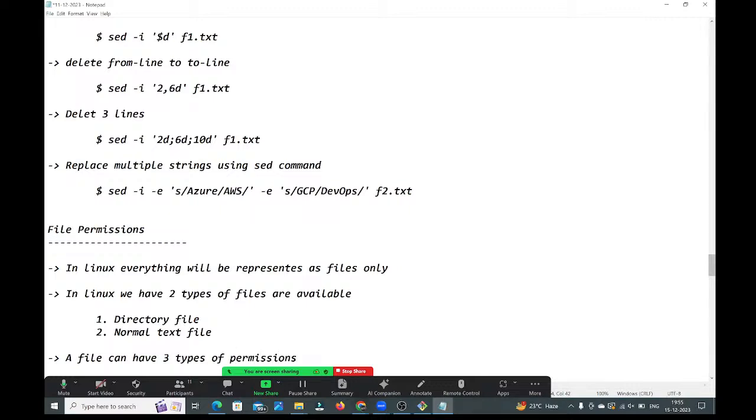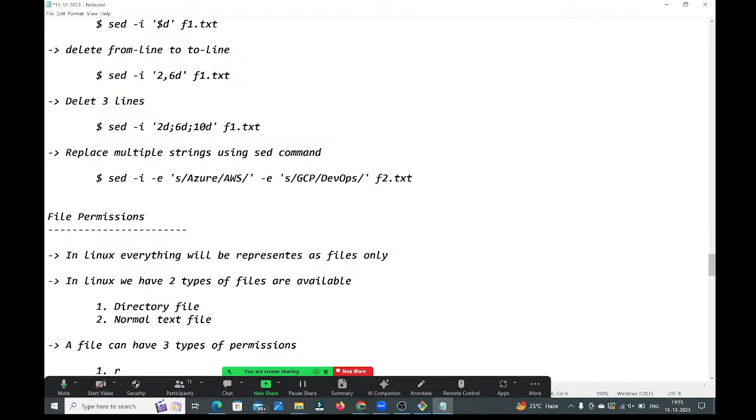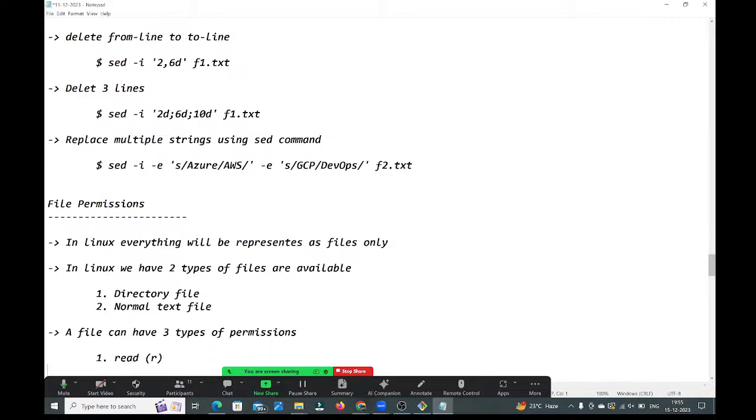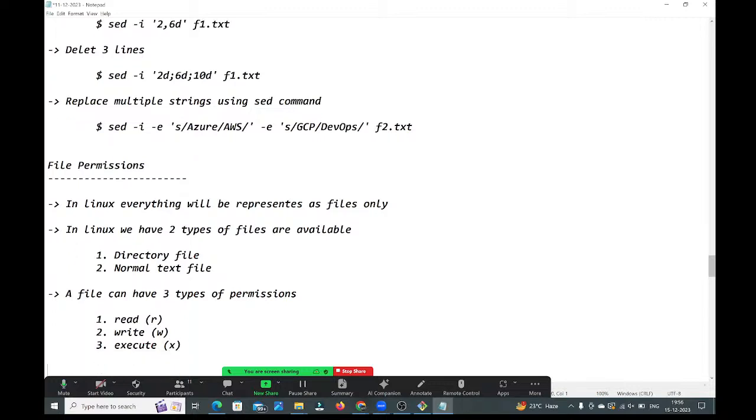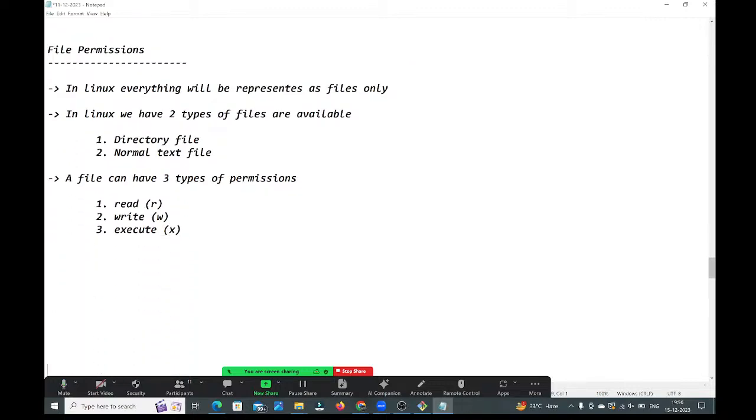What three types of permissions are there? One is the read permission, which will be represented by using R. Second is the write permission, which will be represented by using W. Third is the execute permission, which will be represented by X, guys. These are the three types of permissions a file can have.